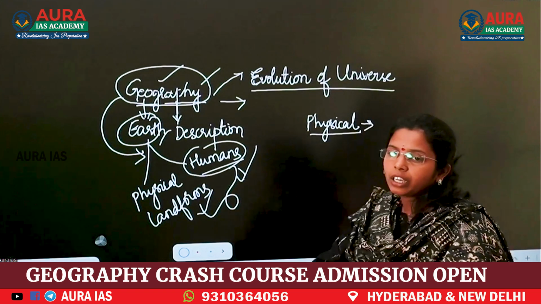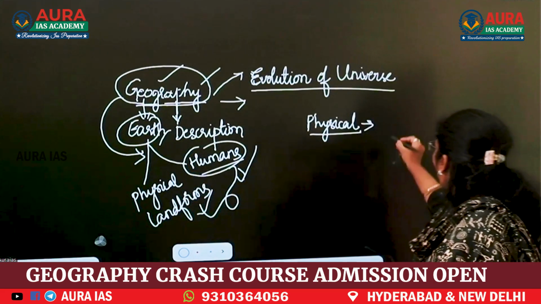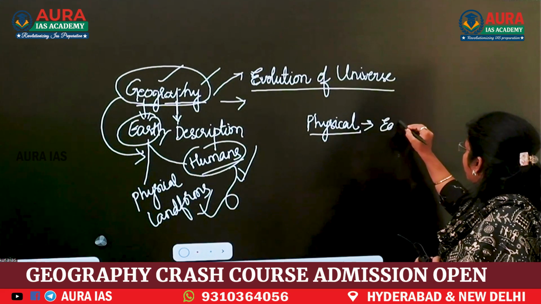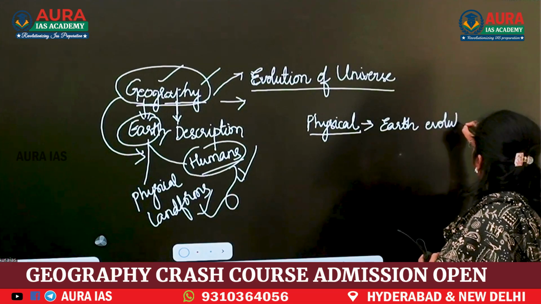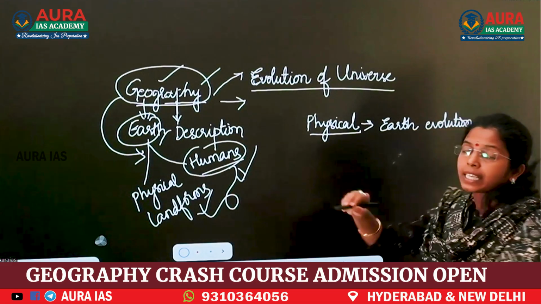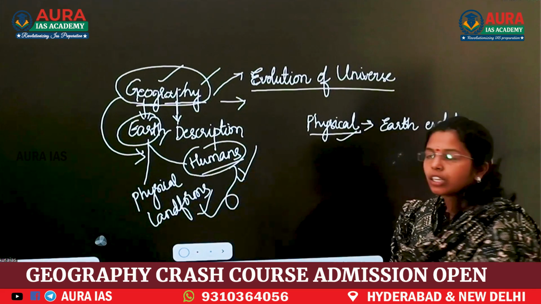Physical geography deals with the scientific process of Earth evolution and how landforms are formed. The science behind those landforms, everything we will discuss in physical geography.